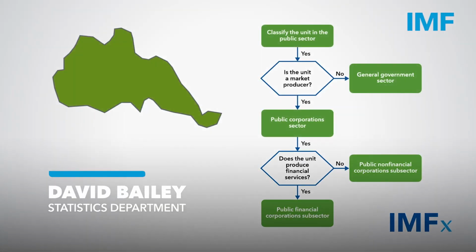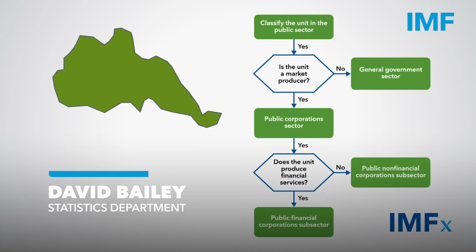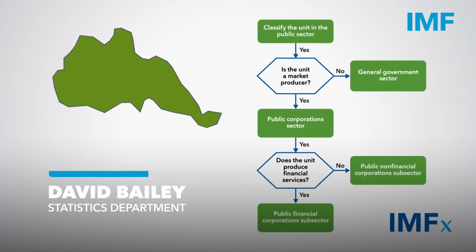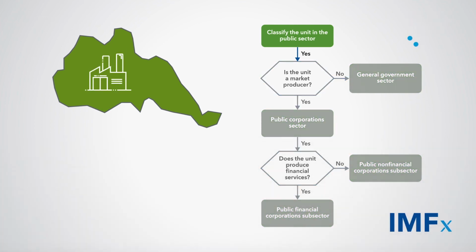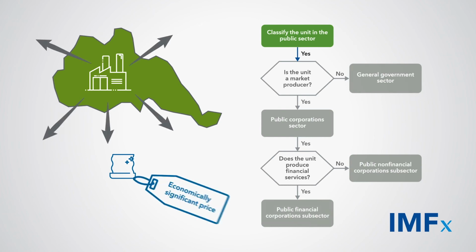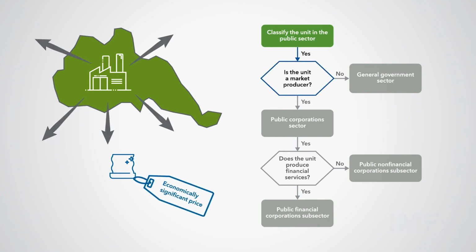Let's consider 3 examples to illustrate the use of the decision tree to identify government units. First, imagine a public sector unit produces aluminium sheets that it mainly sells abroad to private corporations. This entity is a market producer because it exports most of its output, which is sold at market prices. It is not a producer of financial services because it produces aluminium sheets and it does not produce a financial service. So this entity is a public, non-financial corporation.